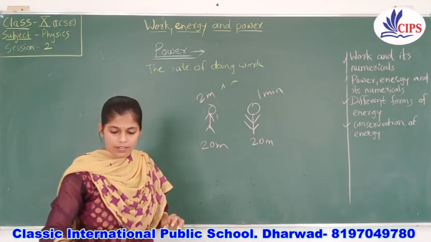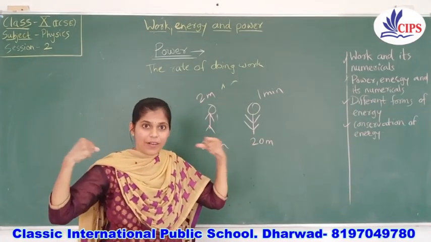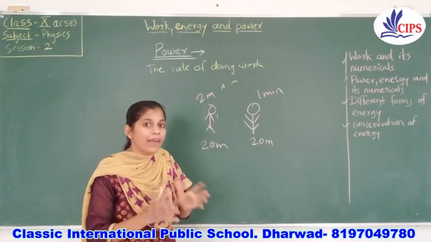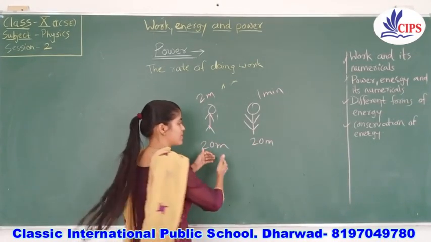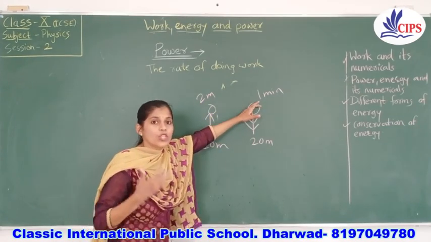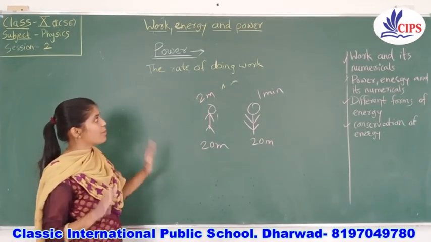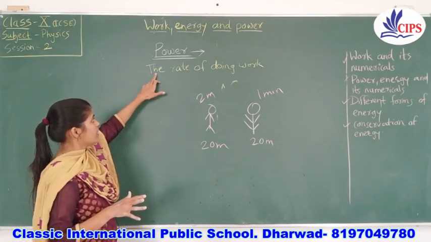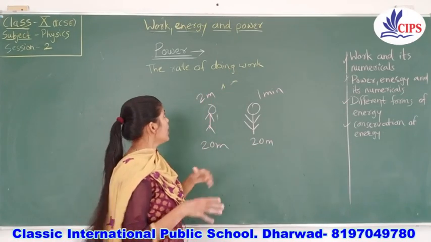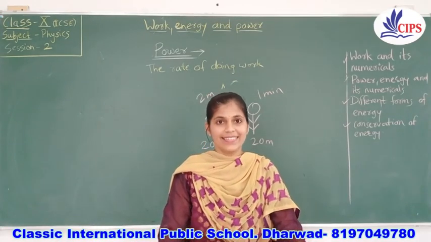So in a very normal way, you will say we will consider this coolie as having more power, right? How have you said this? You have compared the things. Work done is the same, distance covered is also the same. In that case, you are comparing by means of time, in how much time the work is done. That comes under power. So this is a very simple thing to understand. Power is the rate of doing work. Work is done, that is definite. But in what time the work is done, that comes under power, right?